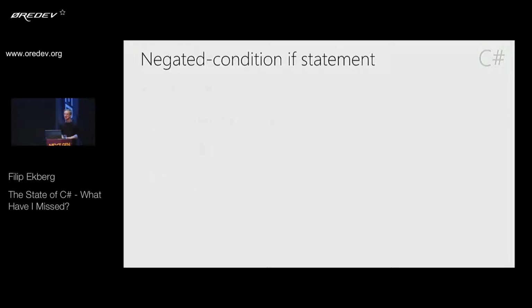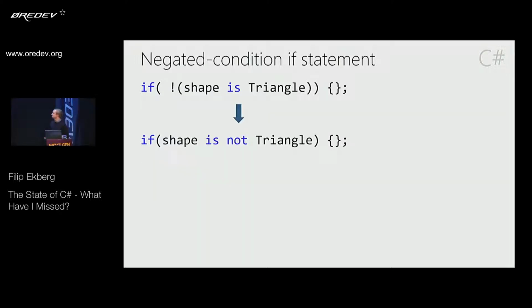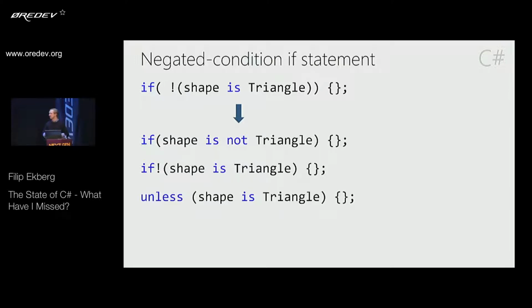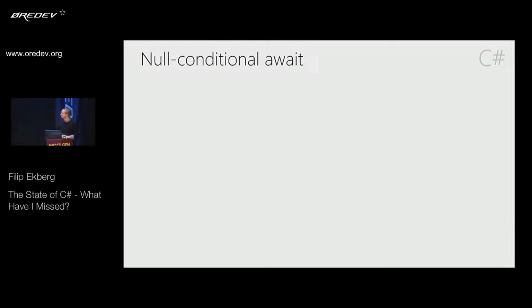I don't know. They want to add negated conditions in if statements, which means that we no longer have to write this here. So this here is also a mouthful. Well, if shape is triangle not, do this. How about we say, well, if shape is not a triangle, or if not shape is triangle. Again, they haven't really decided on this one, but the last one is my favorite: unless shape is a triangle. I vote for the last one, because adding more keywords in the language is great. Keeps me employed.